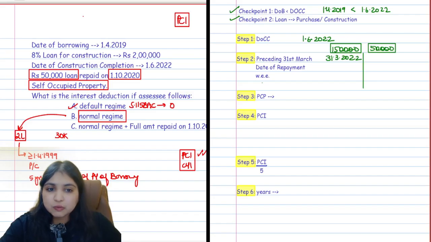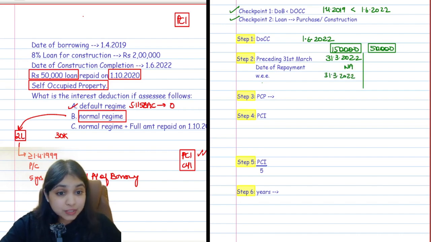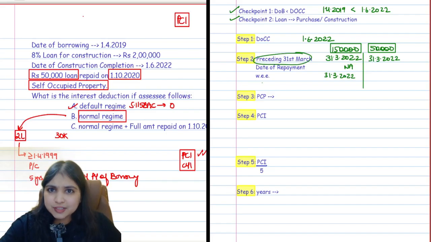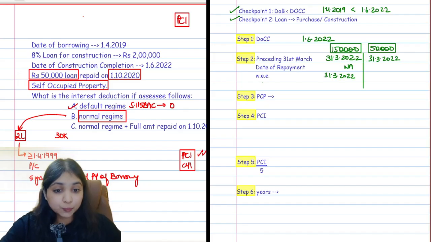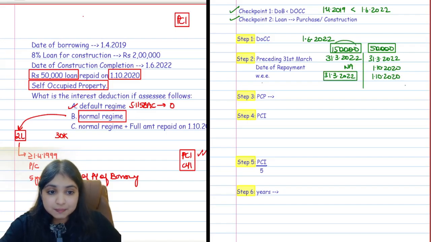For this 1,50,000, there is no repayment, guys. So do I have a date of repayment? No. So whichever is earlier, clearly 31st March 2022 will apply over here. But for this 50,000, same thing, guys. Preceding 31st March will be 31st March 2022. You understood preceding 31st March, right? It is nothing but the last 31st March before the date of construction completion. For this 50,000, yes, I have a date of repayment, which is the 1st of October 2020. So out of these two, whichever is earlier will be 1st October 2020. So for 1,50,000, your step 2 date will be 31st March 2022. For 50,000 of the loan, the step 2 date will be 1st October 2020.